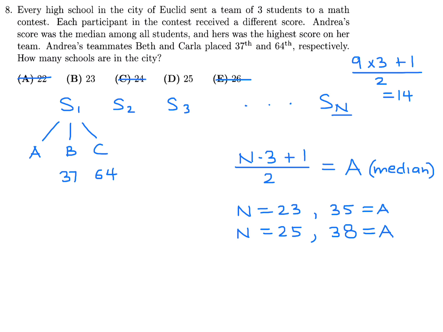Now you tell me which one of these is legit. Meaning which one of these allows Andrea to have placed highest among her teammates. Well, it's if she placed in the 35th position. Right? Because if she is 38th, then that means Beth beat her, because Beth finished 37th. So a is 35, and therefore n is 23. So the answer to number 8 is B.